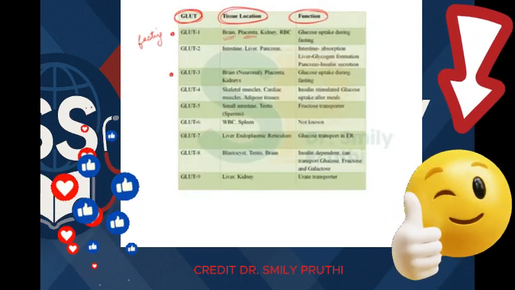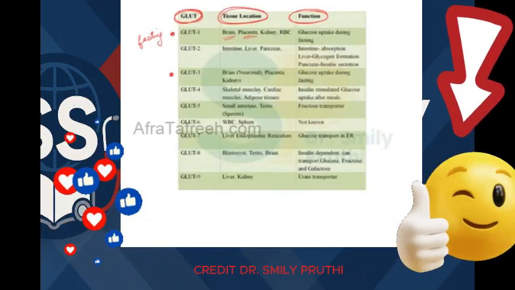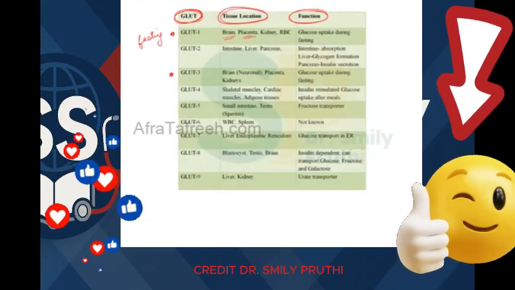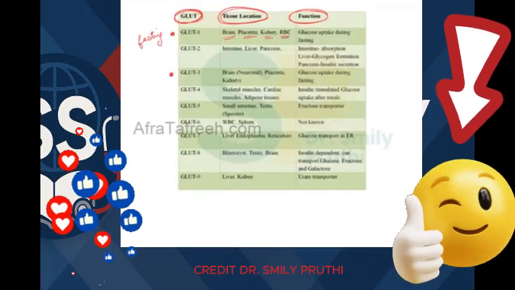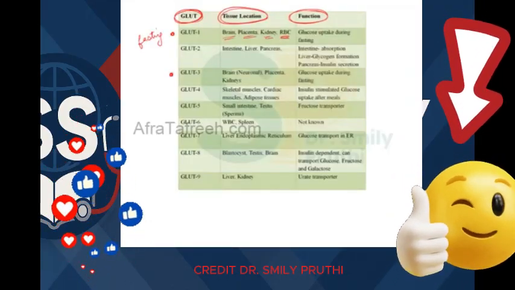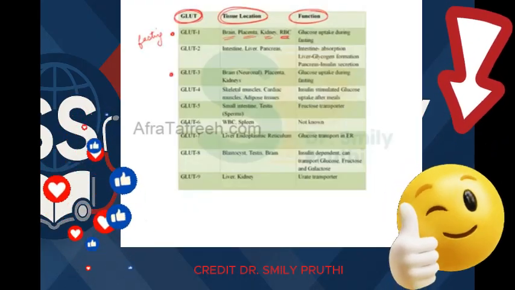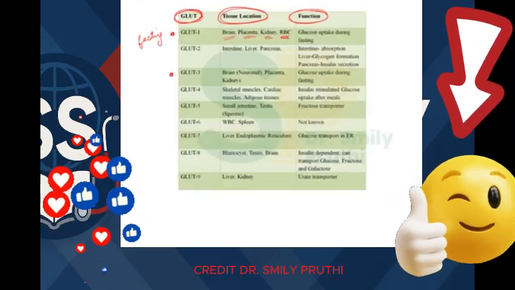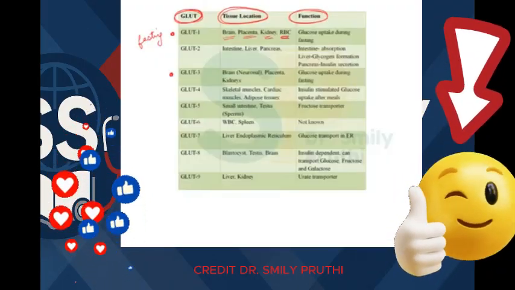If the baby is there, then placenta needs glucose, whether mother is fasting or eating, right? Then kidneys for reabsorption work, then RBCs. RBCs also only they are dependent on glucose, that's why, right? So GLUT1 is present in brain, placenta, kidneys and RBCs.